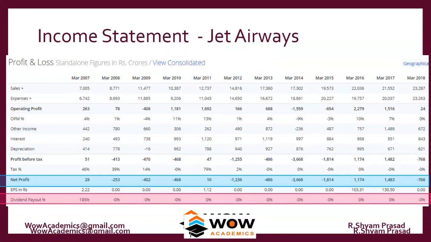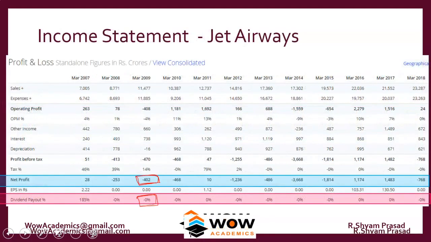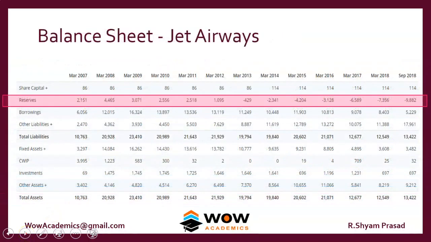But not all companies can do this. Only when a company has profit, they can send it to the reserve. For example, this company seems to have a loss of 400, and there is no dividend because it is a loss-making company; they cannot pay dividends. So what happens is their retained earnings might go negative. The year which we are checking is March 2009. We will check what has happened in March 2009.